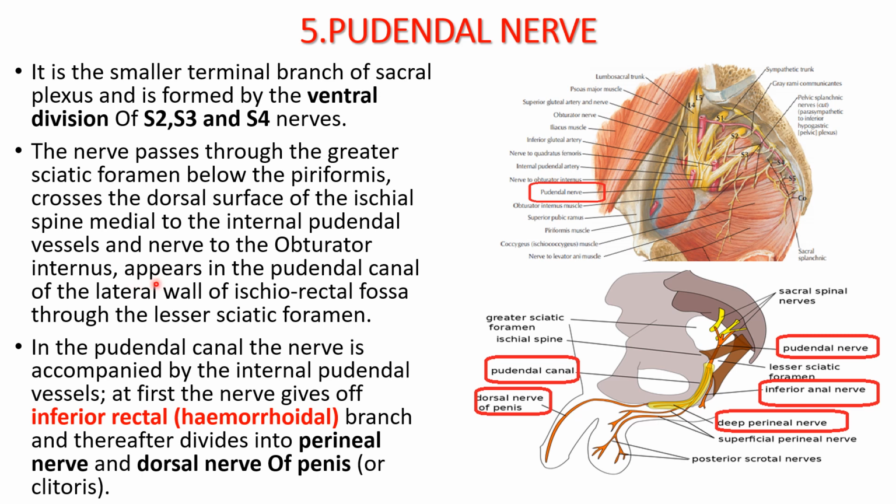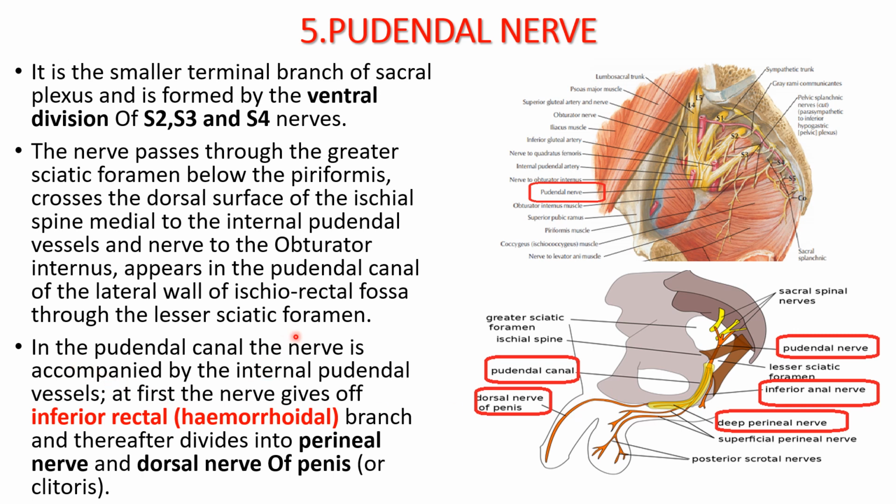internus. Then it appears in the pudendal canal of the lateral wall of the ischiorectal fossa. So we can make out this is the pudendal canal of the lateral wall of the ischiorectal fossa through the lesser sciatic foramen. So this is the course of the pudendal nerve: passes through the greater sciatic foramen below the piriformis, crosses the dorsal surface of the ischial spine, then it is medial to the internal pudendal vessels and obturator nerve, then appears in the pudendal canal of the lateral wall of ischiorectal fossa through the lesser sciatic foramen.